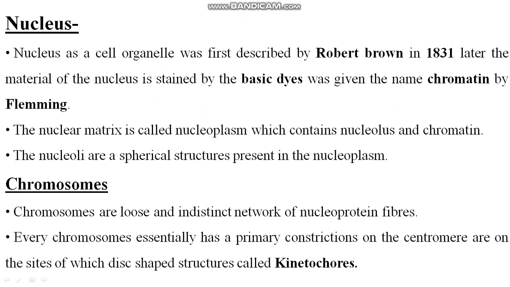Clear? The nuclear matrix is called nucleoplasm. Whatever fluid is present in the nucleus, which contains nucleolus and chromatin. So the nucleoli are spherical structures present in the nucleoplasm, right, students? I'll show you in the next slide. Chromosomes are a loose and indistinct network of nucleoprotein fibers. Every chromosome essentially has a primary constriction, the centromere, on the sides of which are disc-shaped structures called kinetochores. The structure present on the chromosome is called the kinetochore.